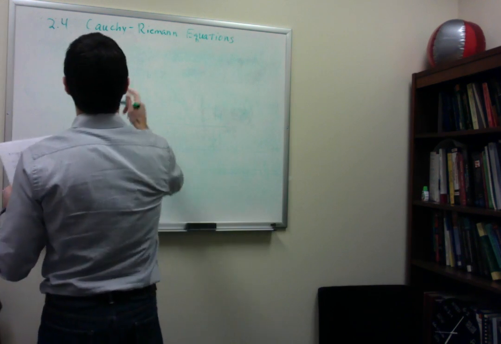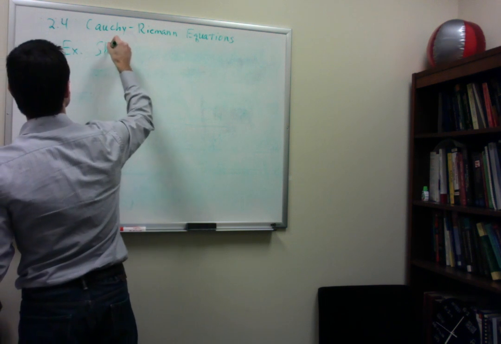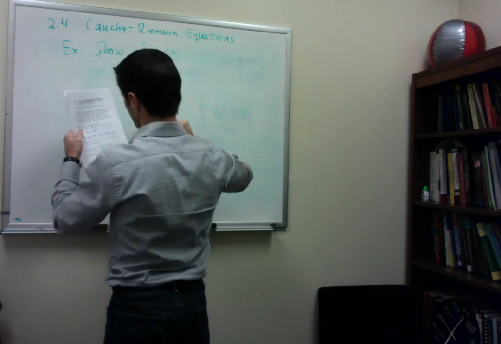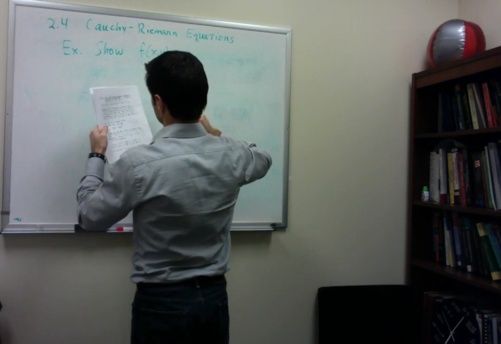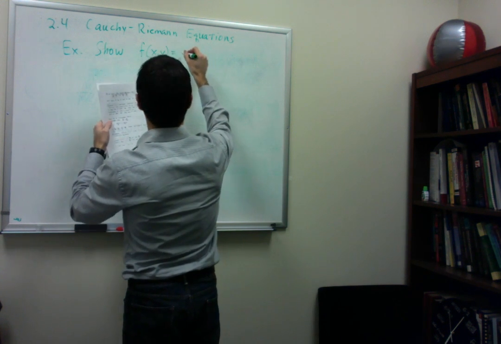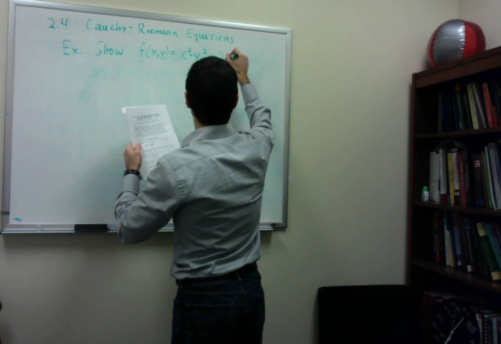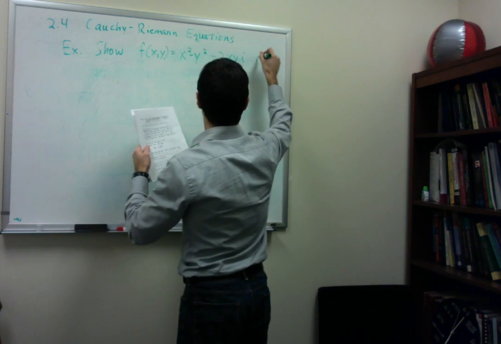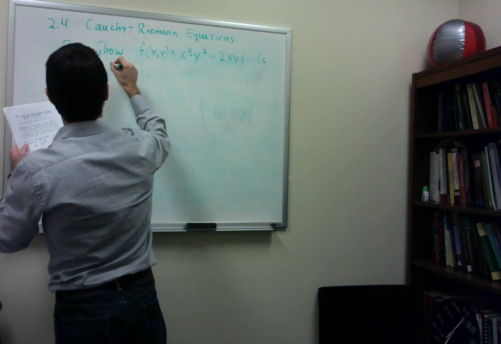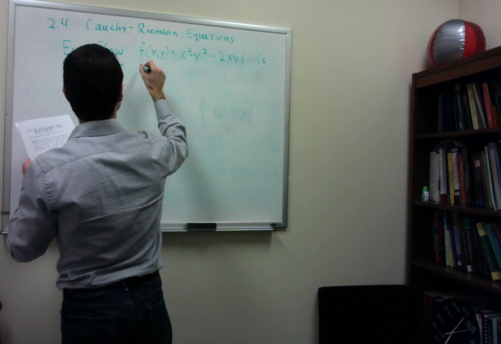We will show that the function f of xy equal to x squared minus y squared minus 2xyi is not differentiable anywhere?